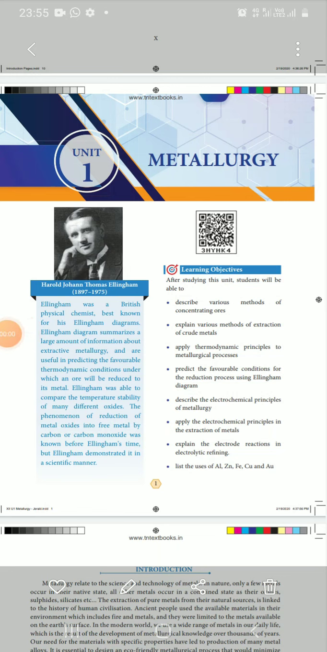Friends, congratulations, you are promoted from 11th to 12th standard. The 12th chemistry first lesson is metallurgy.